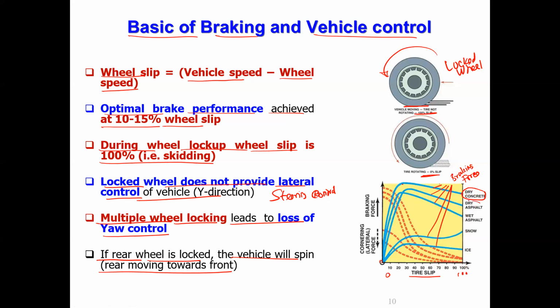For a dry asphalt road, the maximum braking force is always lesser than concrete road. Concrete road provides the best braking force compared to asphalt. If it is wet asphalt, it is still lesser. The braking force increases and comes down. It is not constant as the slip varies from 0 to 10%.